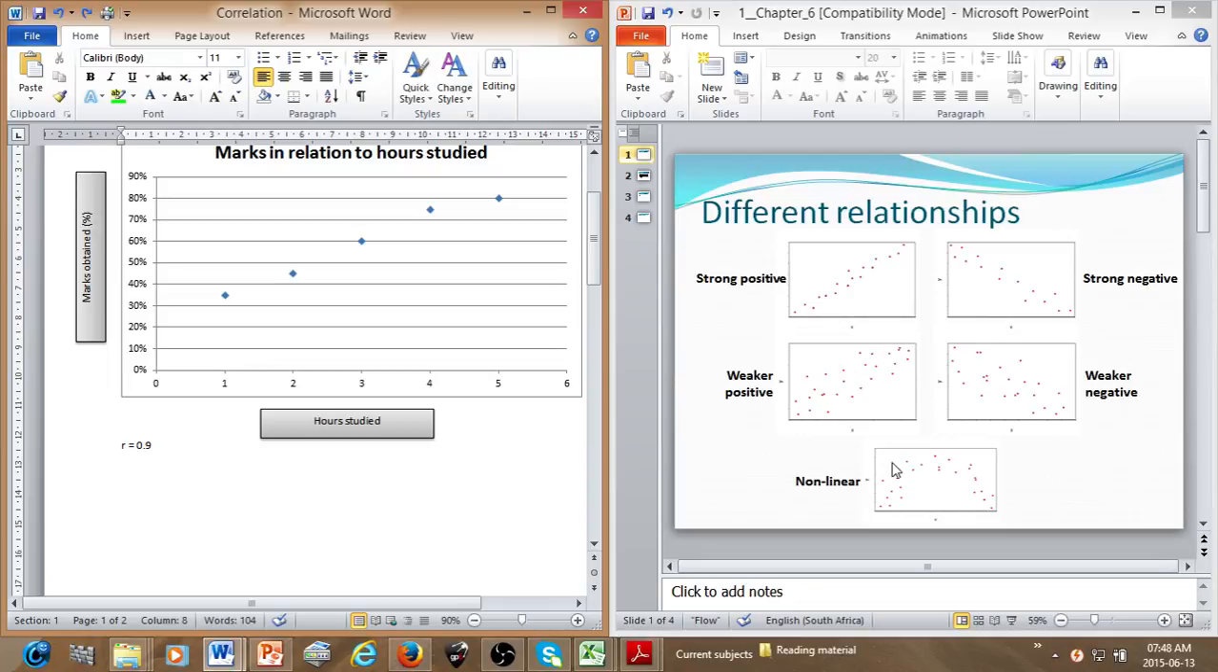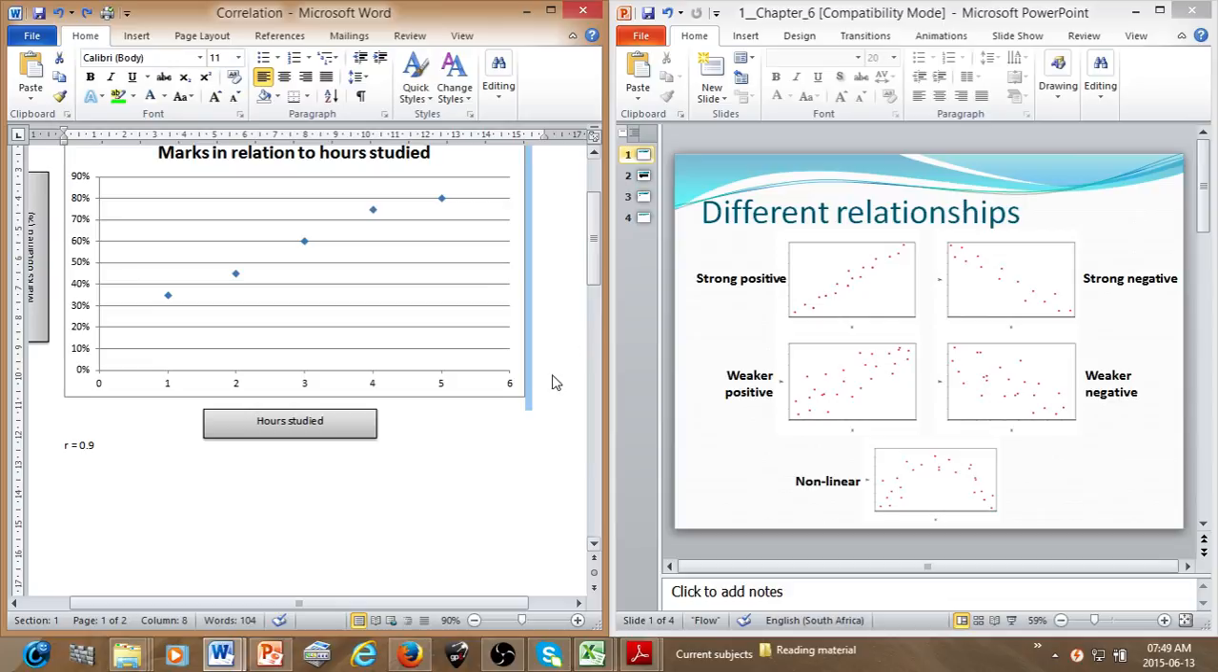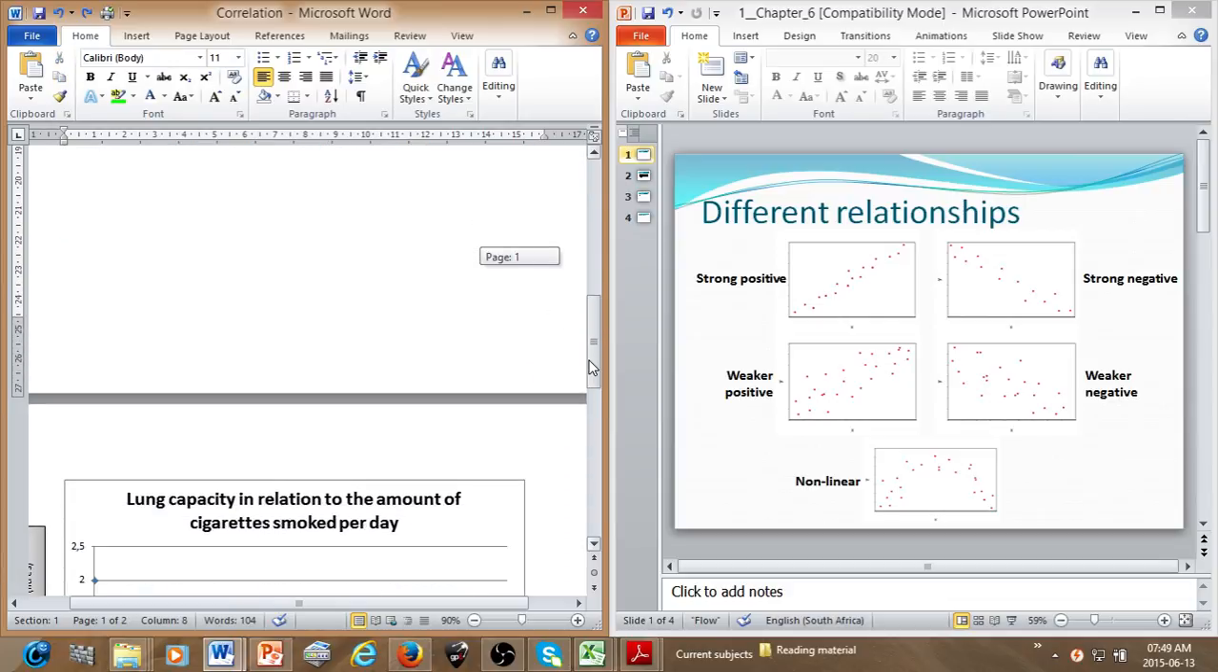Now, this is an example of where no linear relationship exists between the variables. So now going on to the negative linear relationship.